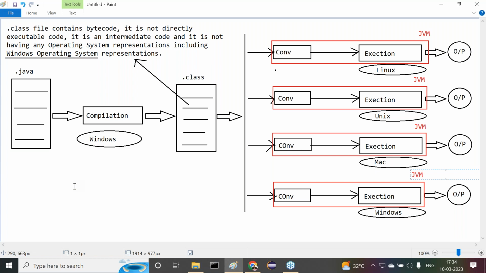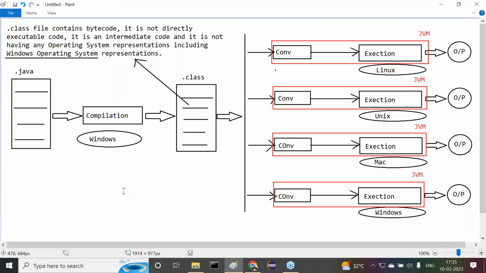Here we have to install Windows specific Java software. And here on Linux, we need to install Linux specific Java software. On Unix, Unix specific Java software. On Mac, Mac specific Java software. On Windows, again Windows specific Java software. Did I get my point across or not? So in that way we are able to confirm Java is a platform independent programming language, but Java software is a platform dependent tool. That's it. This is exactly the content I'm giving here. Now try to recognize this clearly.